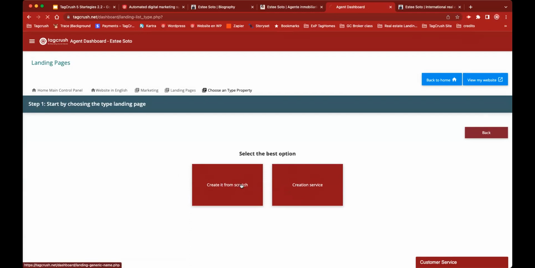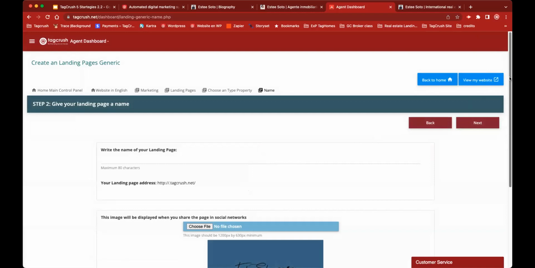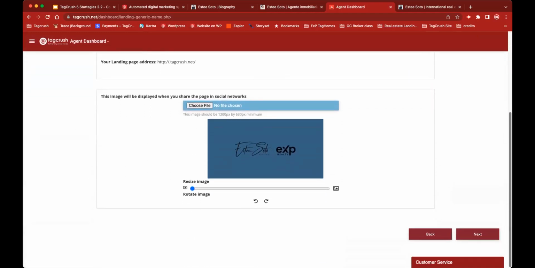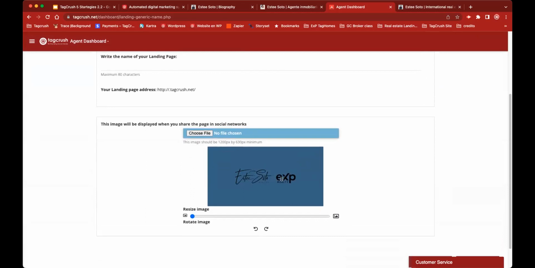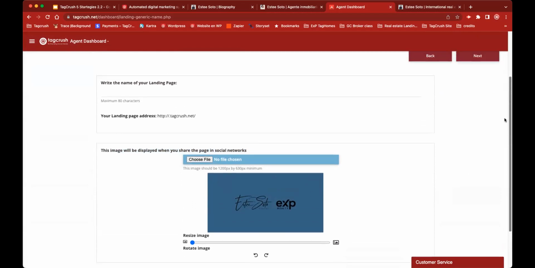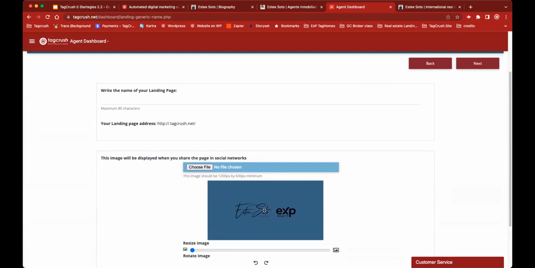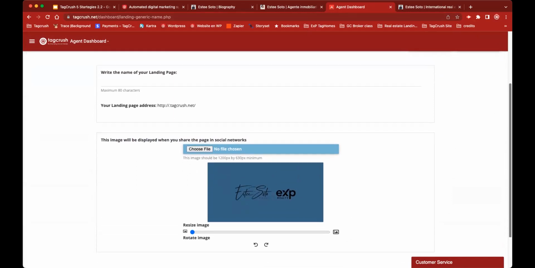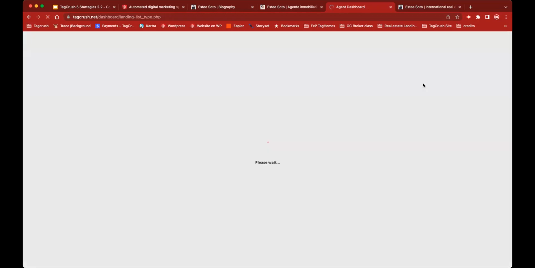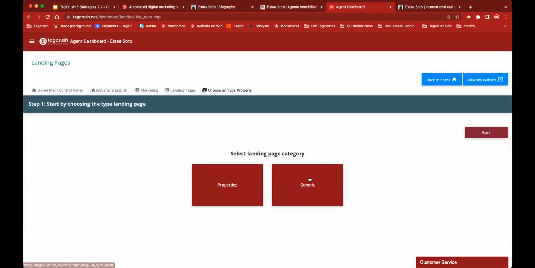And if I say create it from scratch, it's going to ask me, okay, what do you want your page to say? And what is the logo that's going to be on the network, or the image that will be displayed when you share this page on social media or in your social network? This image is super important, because when we share links, this is the image that shows up. And then it takes you step by step, okay? Very easy, just as we did. It will ask you a question. It will make sure that you know what you're doing.